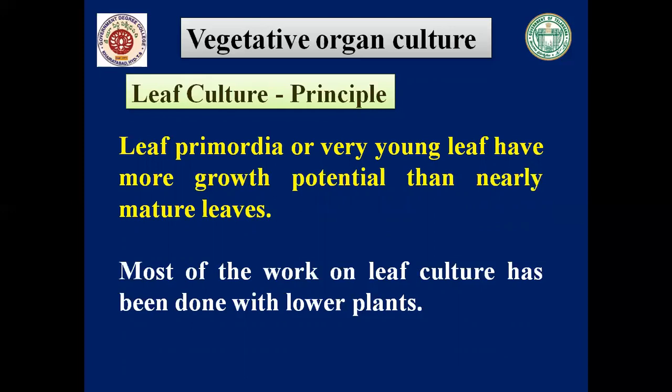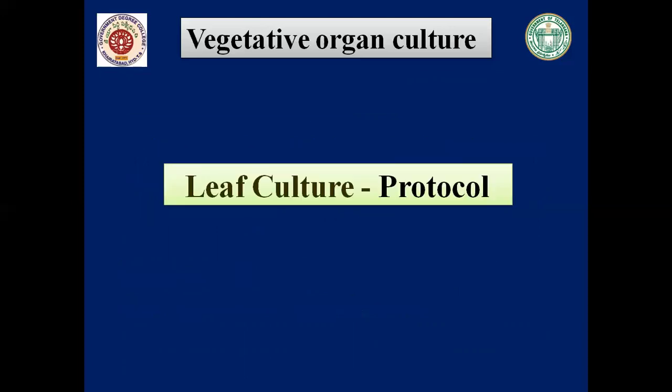Most of the work on leaf culture has been done with lower plants, particularly ferns. This technique has also been used in higher plant species such as tobacco and sunflower. Now we'll see the technique, or the protocol, of leaf culture.